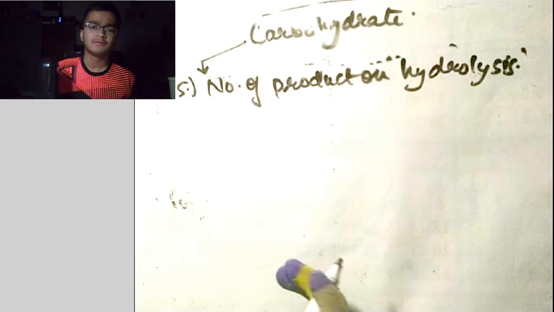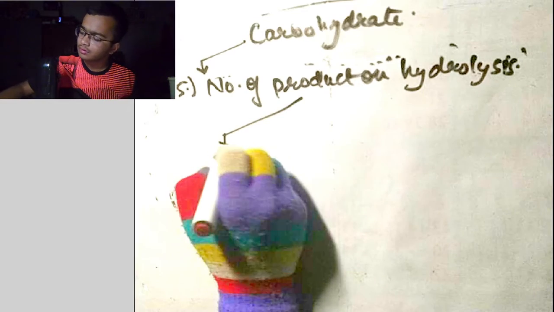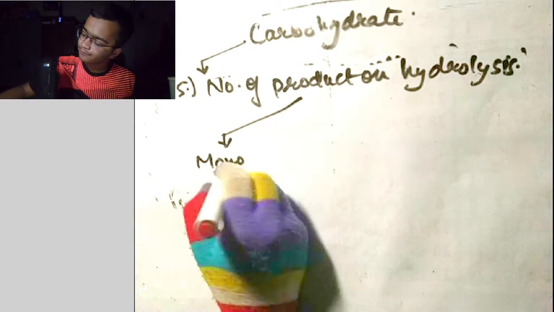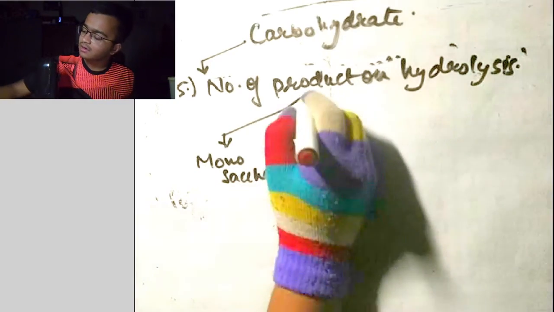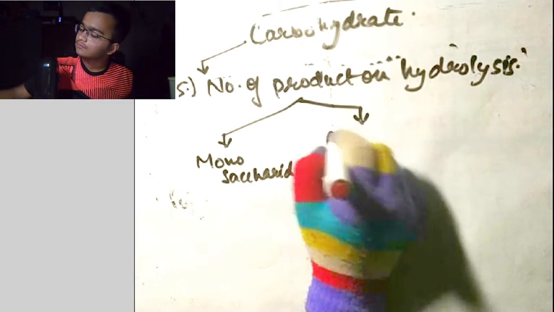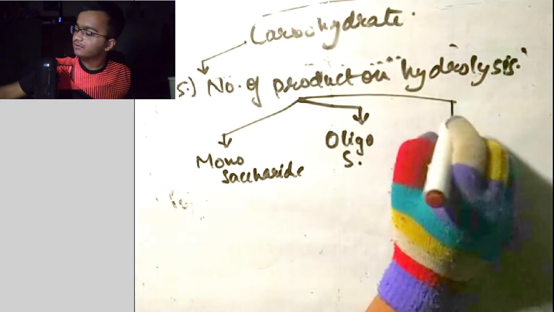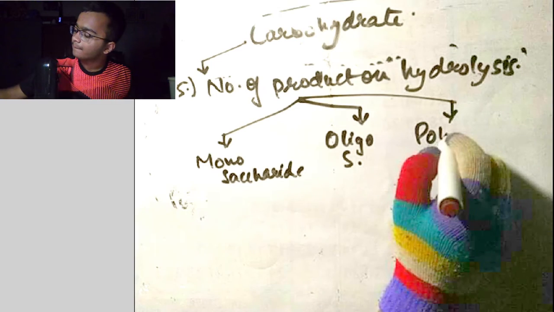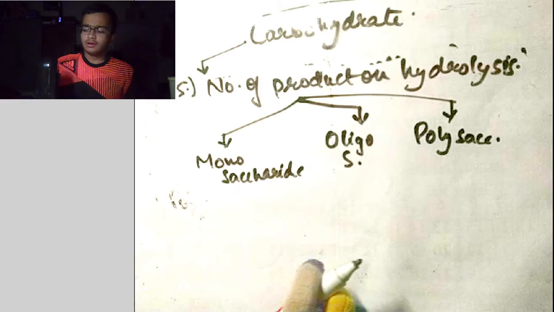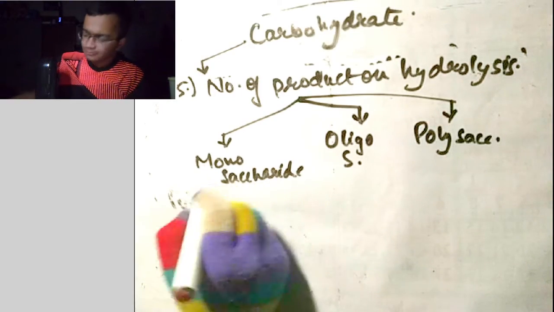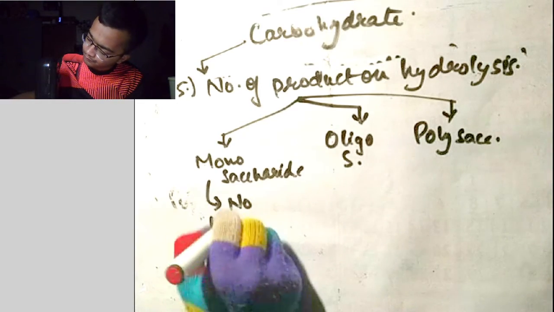Now on the basis of number of products on hydrolysis, carbohydrates are classified into monosaccharide, okay, another one is oligosaccharide, and the last one is polysaccharide. Okay. Now monosaccharide will not undergo hydrolysis. No hydrolysis.